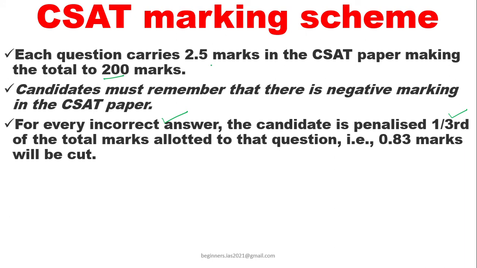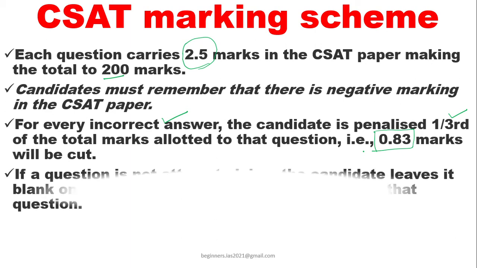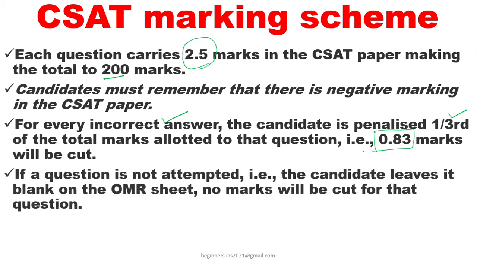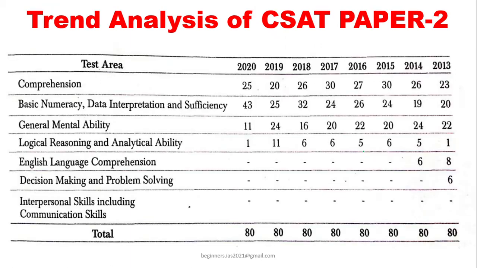The marks allotted to the question is 2.5, out of which 1 by third is nothing but 0.83. For every incorrect answer, your marks get reduced by 0.83. If you just leave that question without attempting, no marks will be cut for that particular question.